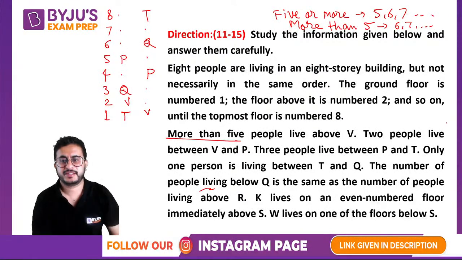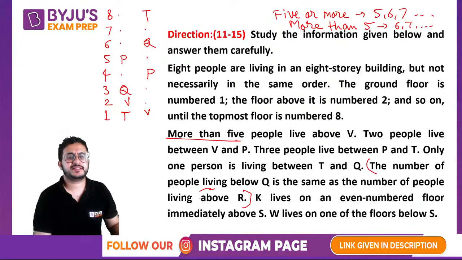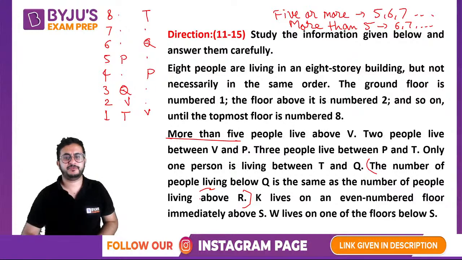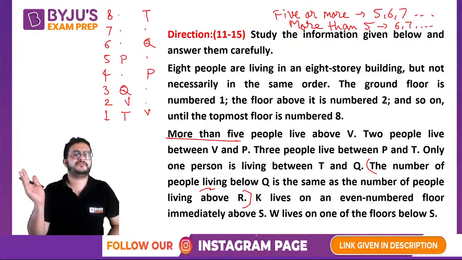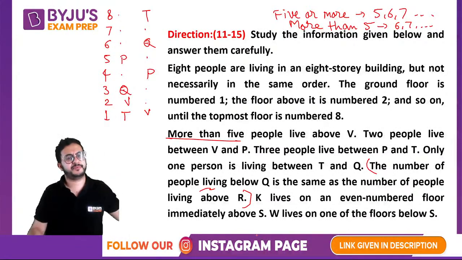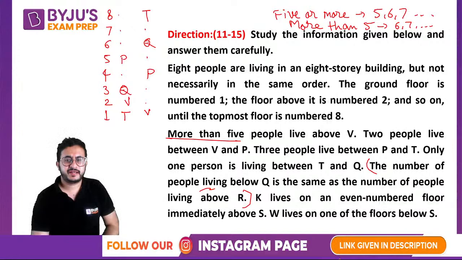Right. So next is the number of people living below Q is the same as the number of people living above R. Whenever you get this kind of statement, even in linear arrangement, if it says that the number of people sitting to the left of this person is equal to the number of people sitting to the right of that person, never count. Always remember that, never count this.